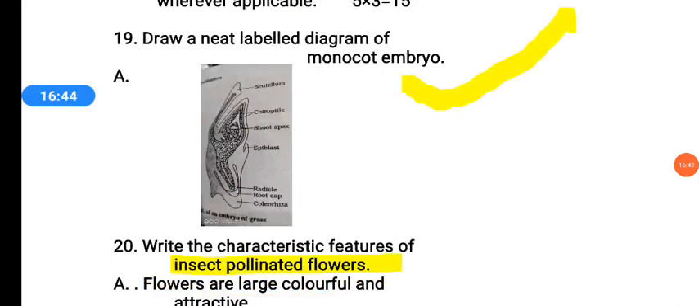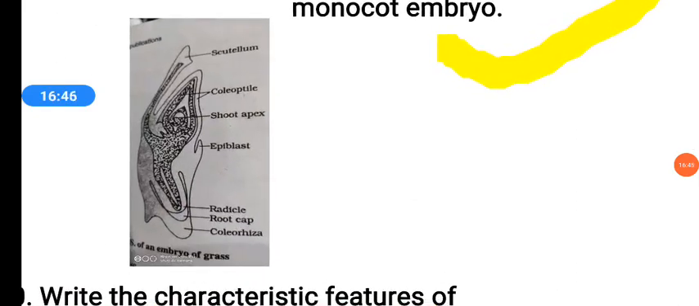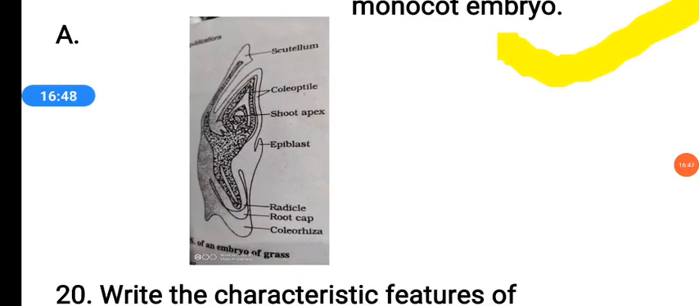This is the diagram of the monocot embryo or grass embryo. Okay, so you have to practice it.